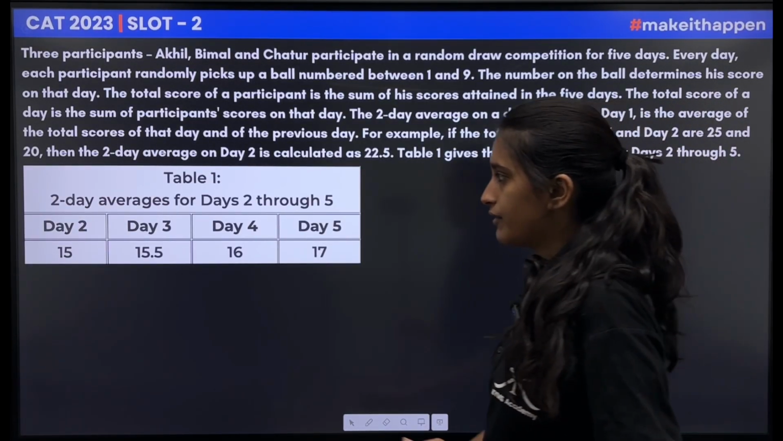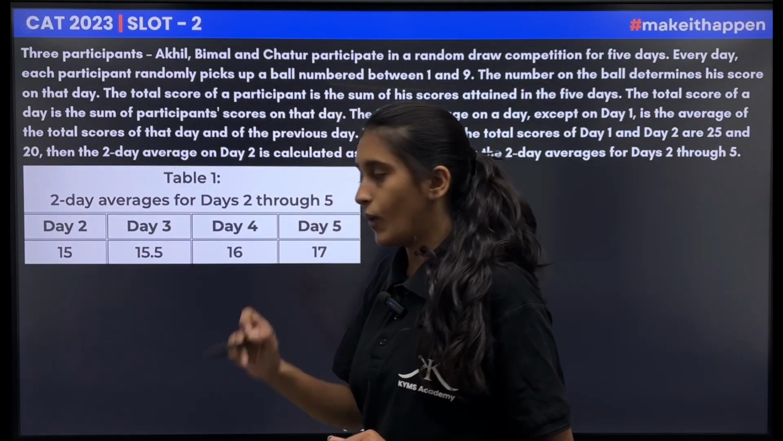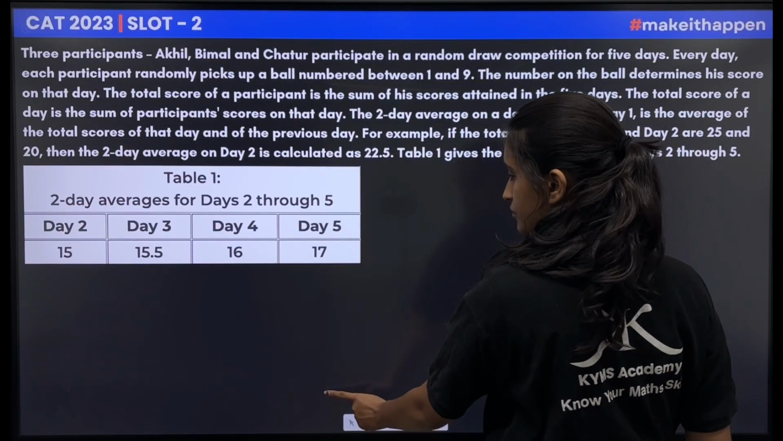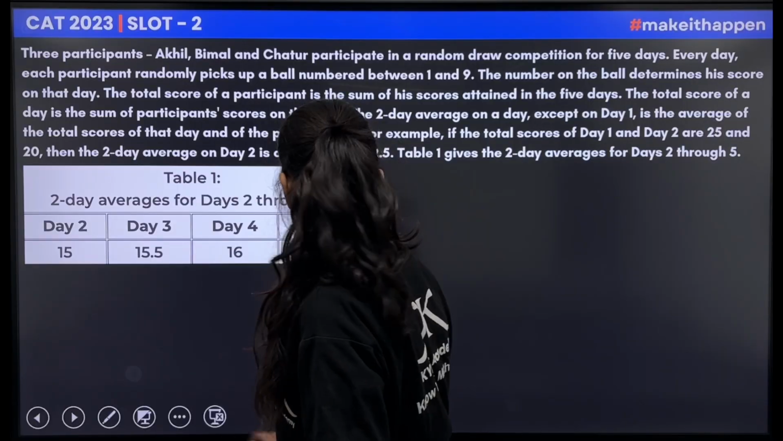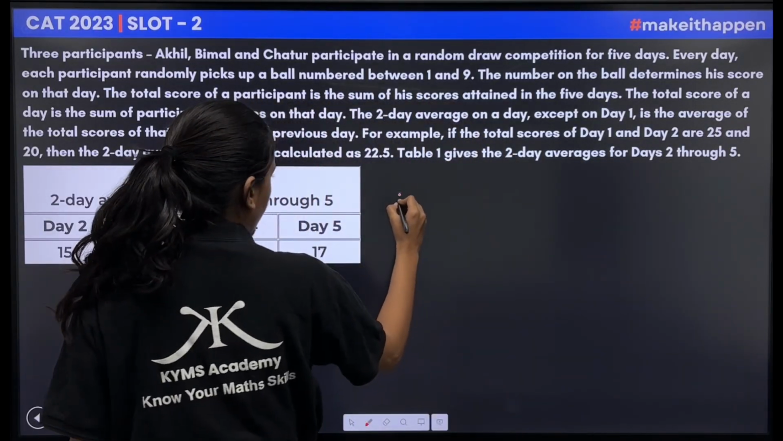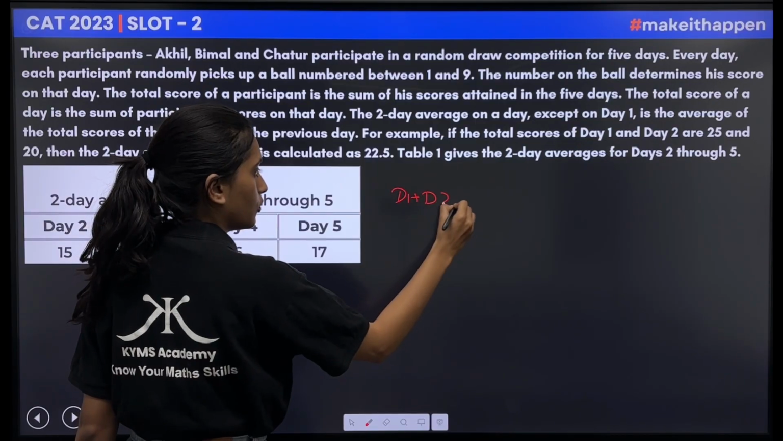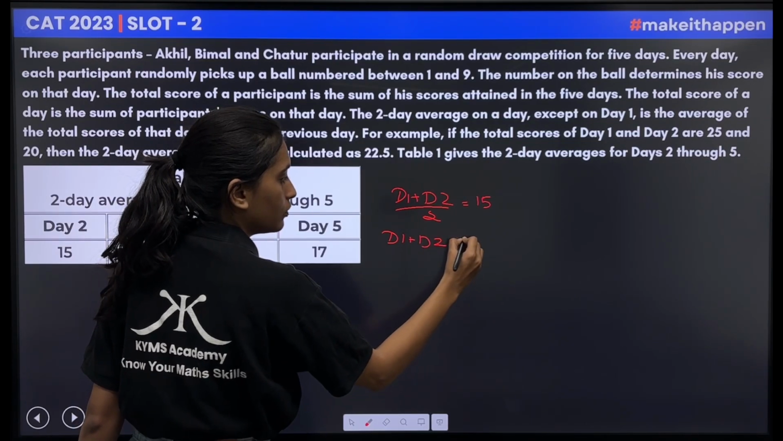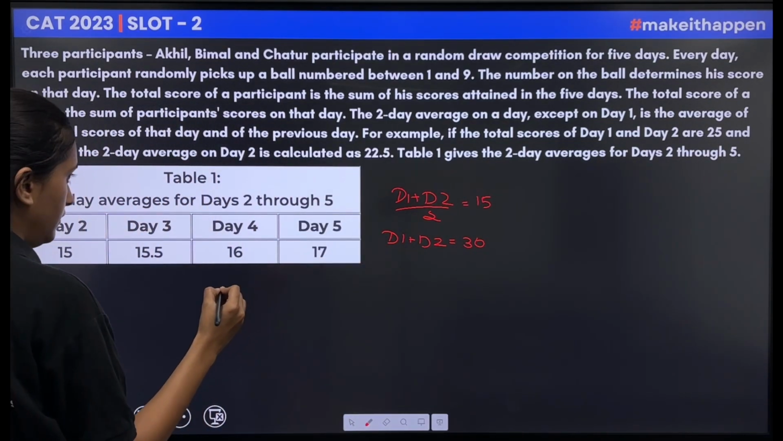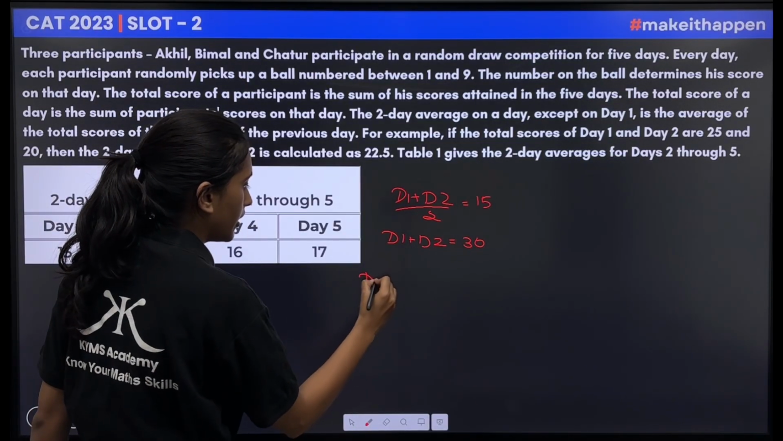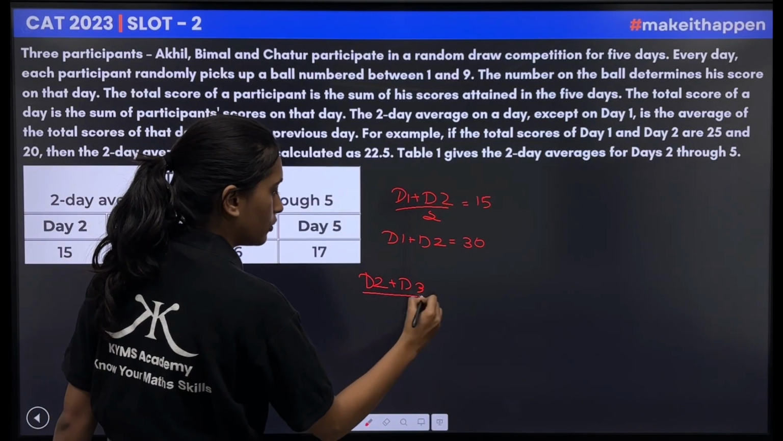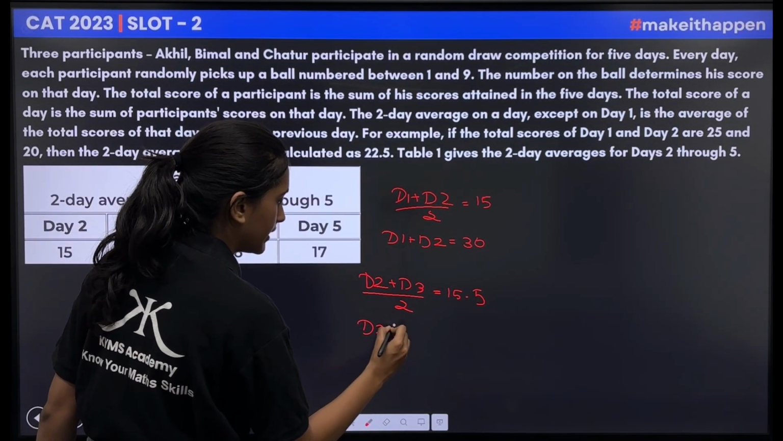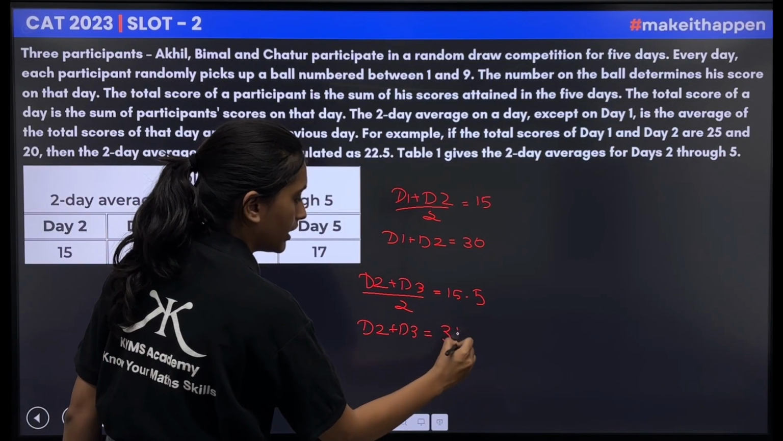So this is the average for day 2. It means day 1 plus day 2 divided by 2 is equal to 15. Now, if day 1 plus day 2 by 2 equals 15, then day 1 plus day 2 will be equal to 30. Then if day 2 plus day 3 by 2 is 15.5, then day 2 plus day 3 will be equal to 31.